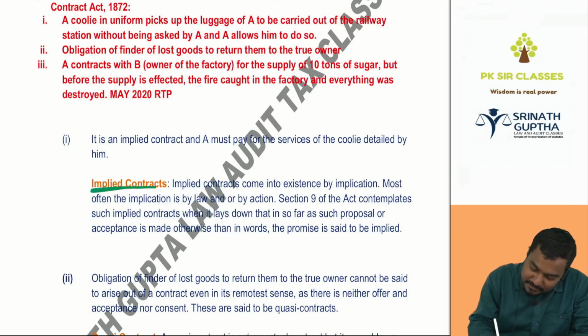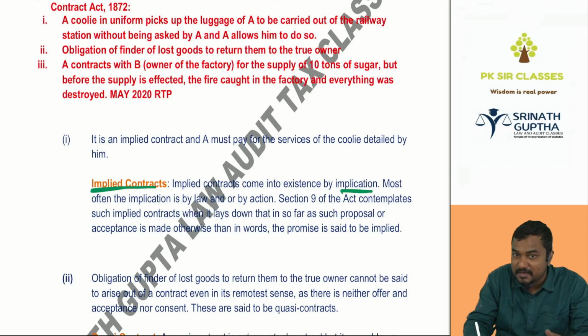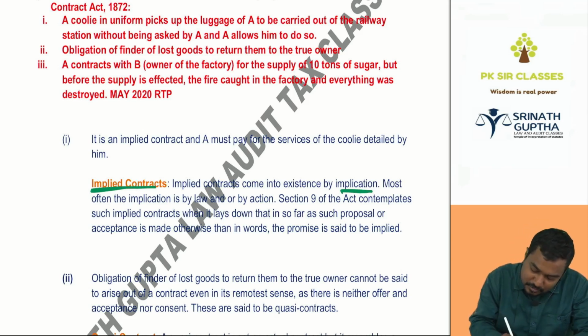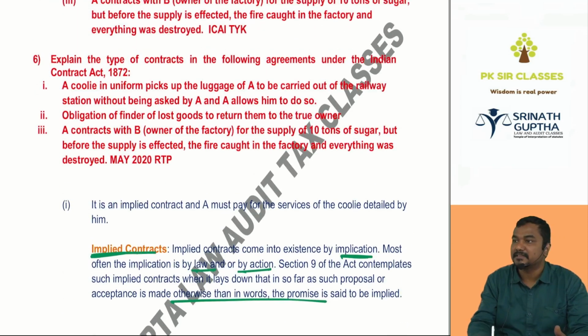Implied contracts come into existence by implication. Words are not spoken, words are not written, it is to be implied. Most often the implication is by law or by action. Section 9 of the Act contemplates such implied contracts when it lays down that in so far as such proposal or acceptance is made otherwise than in words spoken or written.